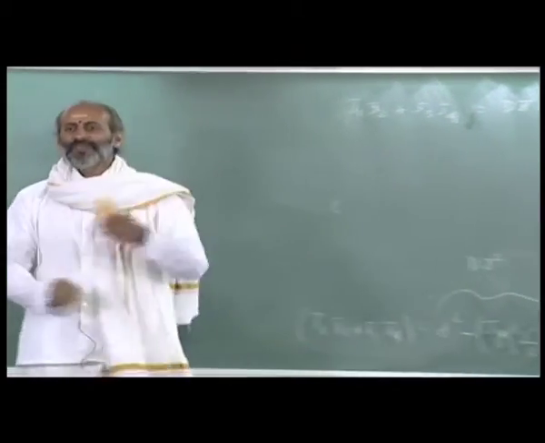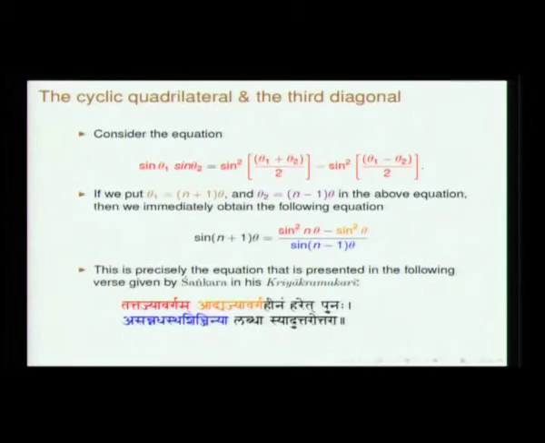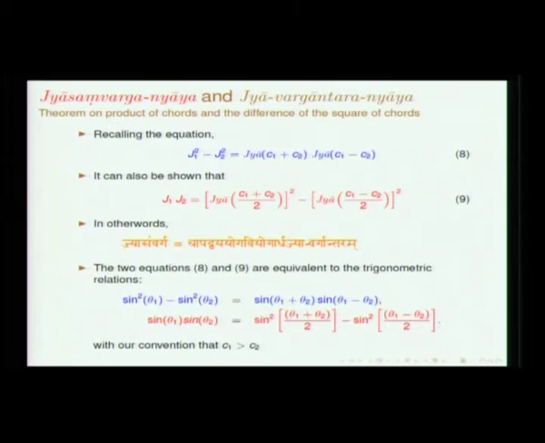That is all we have more or less proved. So, now you invoke the other nyaya. We have DI square minus GI square. So, DI and GI are basically chords.